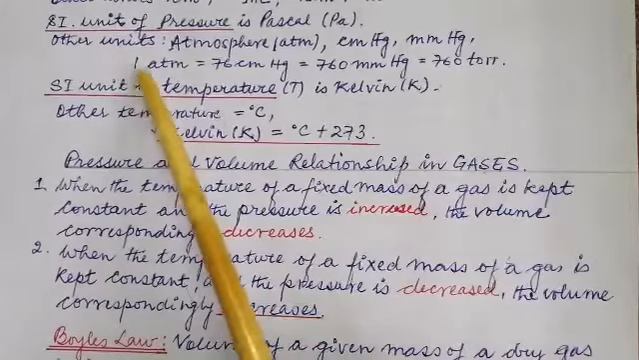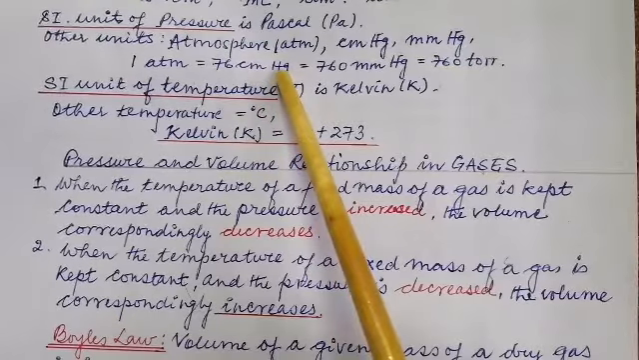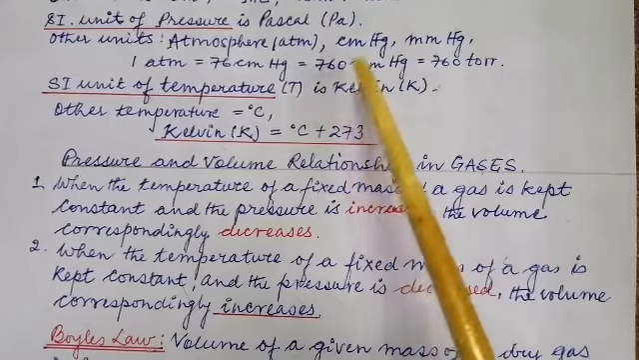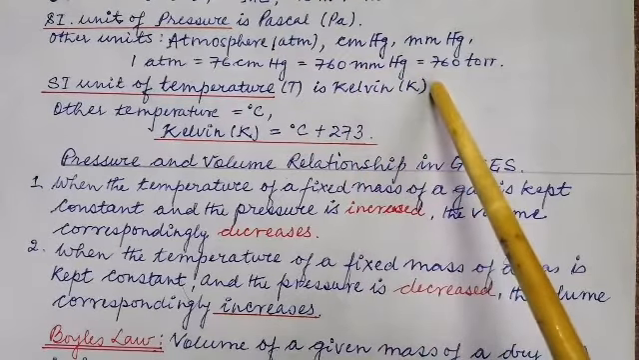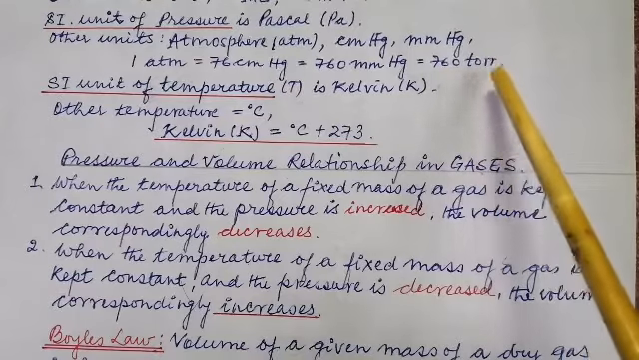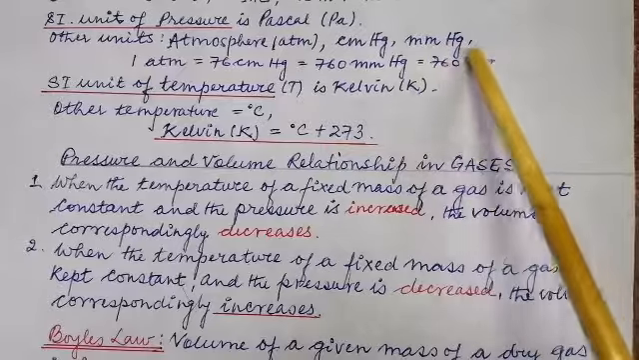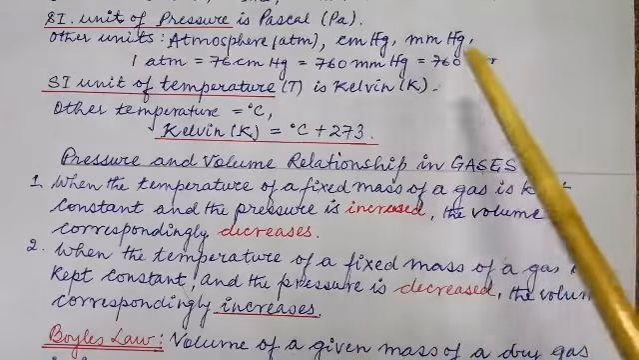Once more, 1 atmosphere equals 76 centimeter of mercury, which is also equal to 760 millimeter of mercury, which is equal to 760 torr. Generally, we don't use this unit torr. However, you should be knowing it.